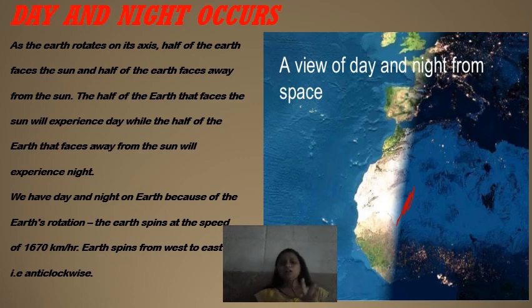Okay, now in the next module we will see the effect of revolution of the earth. Okay, हमने इसमें क्या पढ़ा कि रोटेशंस की वजह से क्या क्या इफेक्ट होते हैं. Now in the next module we will see what is the effect of the revolution.